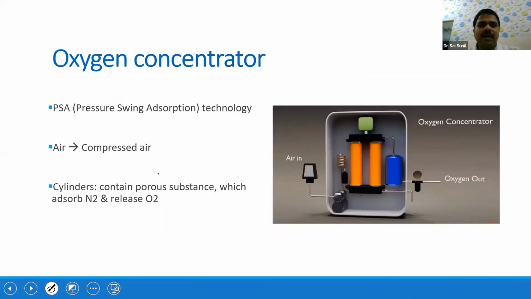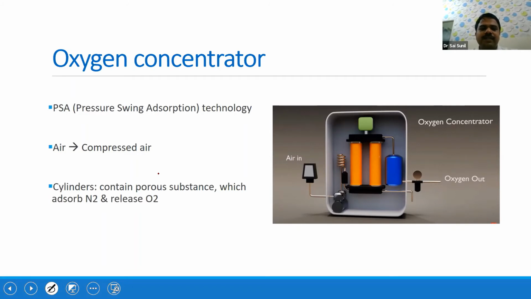Another source of oxygen is the oxygen concentrator. I think there has been a lot of demand for oxygen concentrators during this COVID season. One should know some of the basic details of how the oxygen concentrator works. In an oxygen concentrator, it basically takes in air and gives pure oxygen.